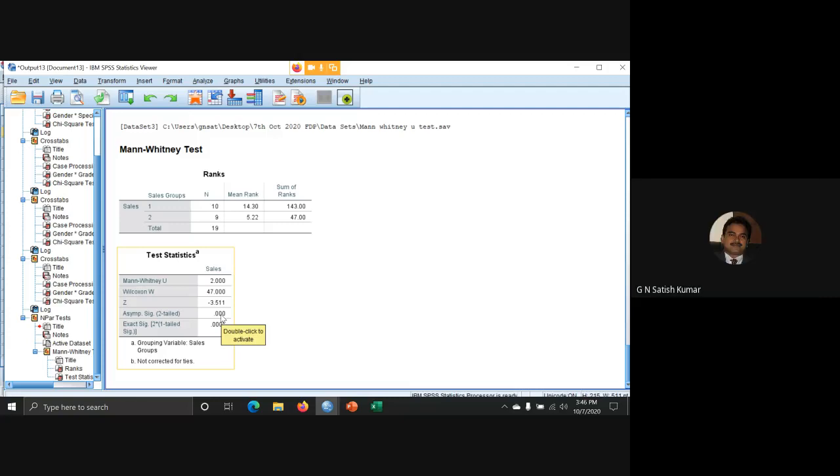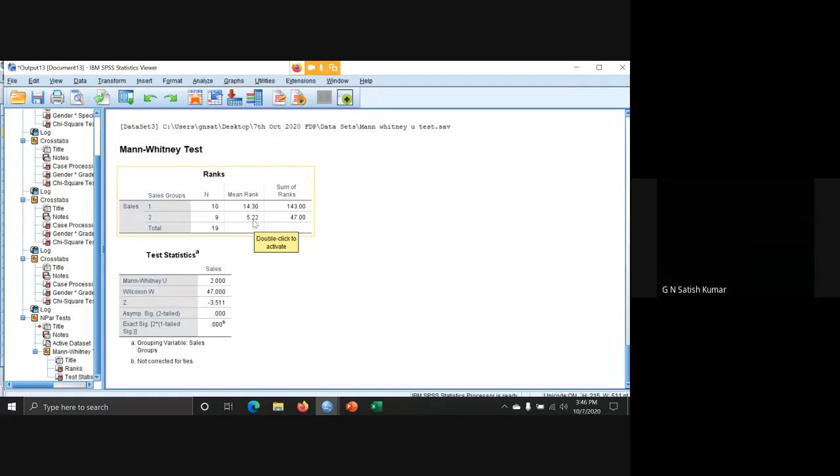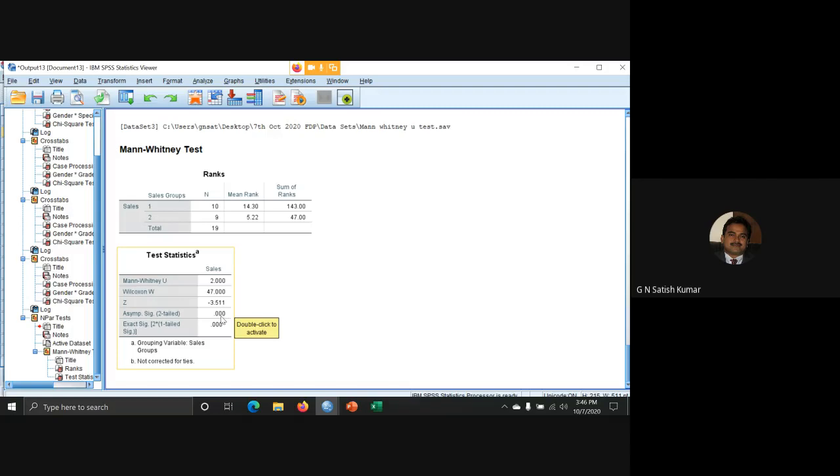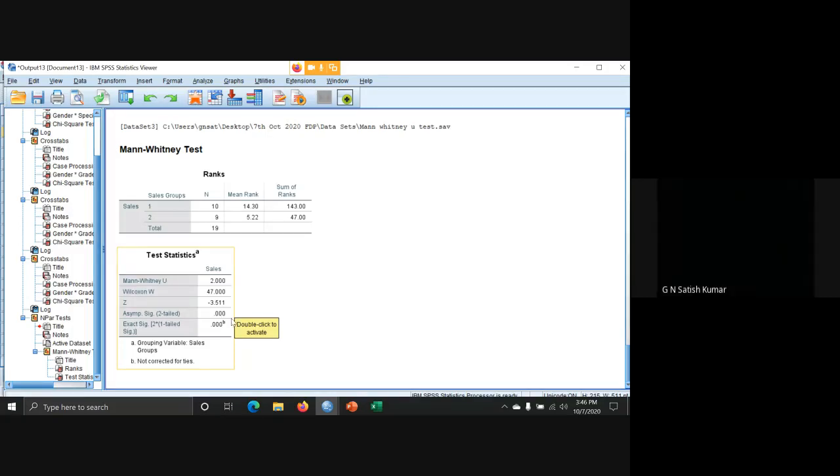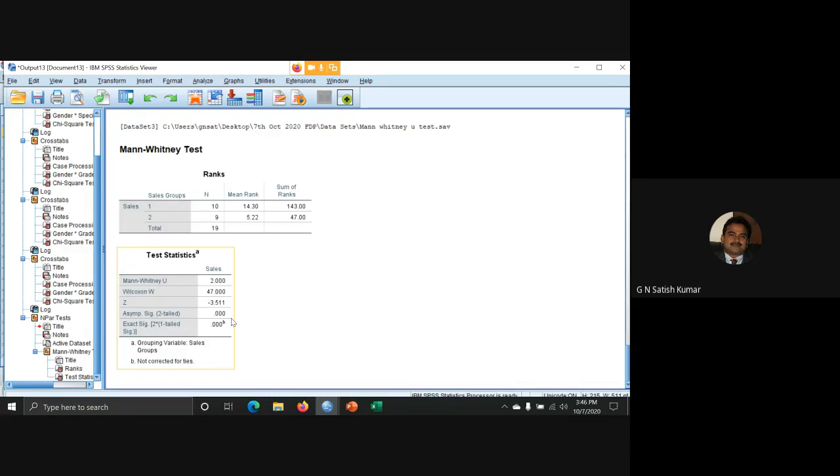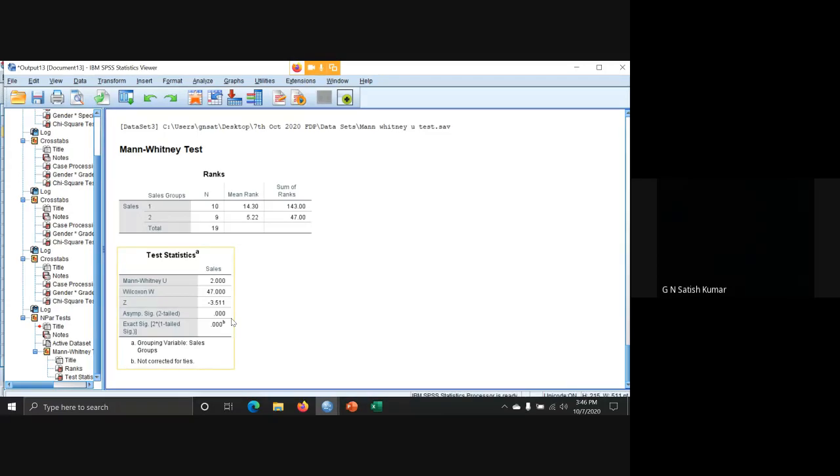It means there is a difference between sales group 1 and sales group 2 towards the sales performance. Mean rank for sales group 1 is 14.3 and for group 2 is 5.2. So there is a difference between the two groups, which we are able to confirm with the Mann-Whitney U test. Significant value is 0.000, which is less than 0.05. So we are rejecting the null hypothesis. In the conclusion, we can say that there is a difference between sales group 1 and sales group 2.